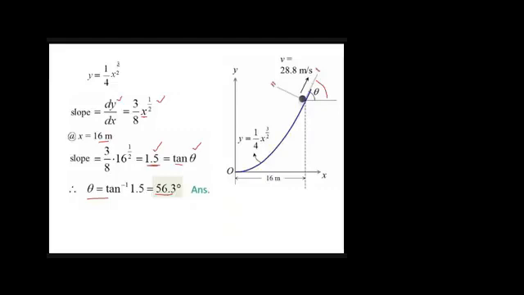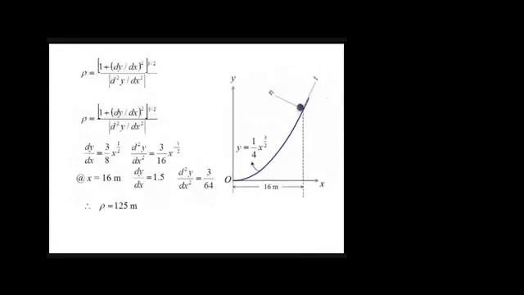Now we need one more thing: the angle which acceleration makes and its magnitude. As we have dy by dx, we need d square y by dx square. This is dy by dx, this equation, and this is the second derivative. Put x is equal to 16. Once you do so, dy by dx becomes 1.5 and d square y by dx square becomes 3 by 64. When you put it over here, you get rho is equal to 125.